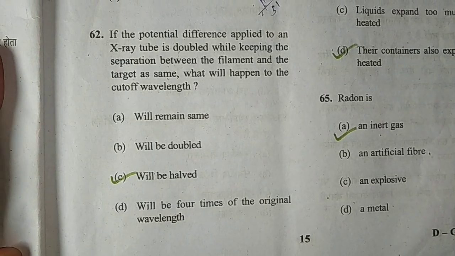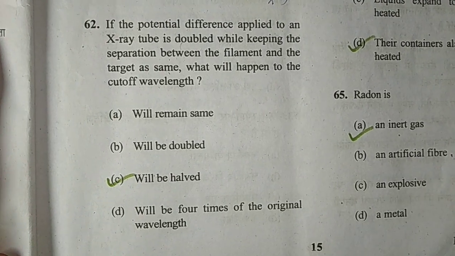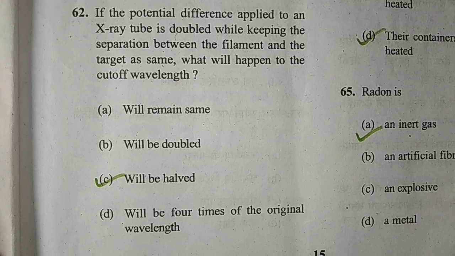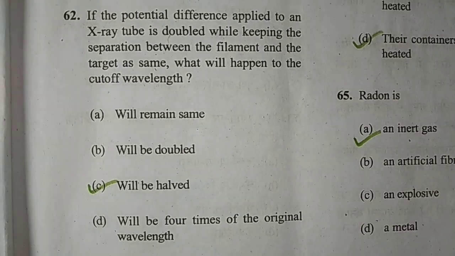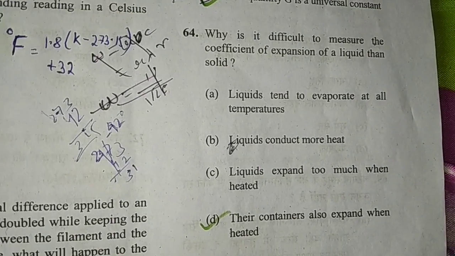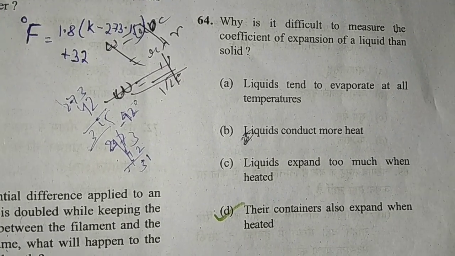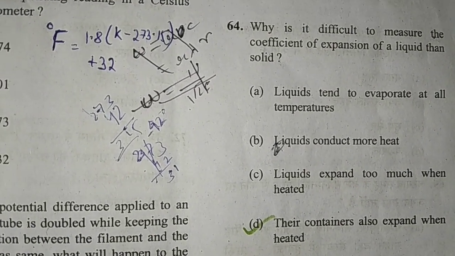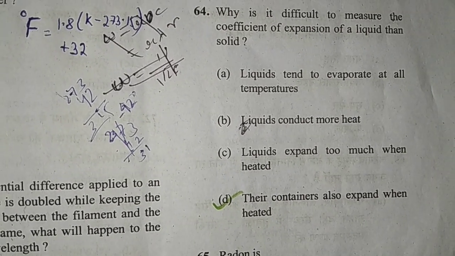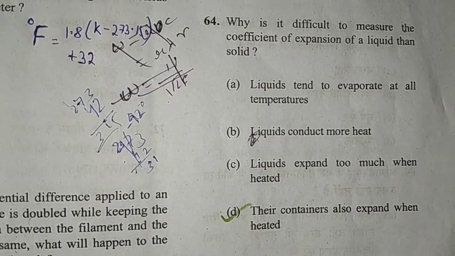If the potential difference applied to an X-ray tube is doubled while keeping the separation between the filament and the target the same, what will happen to the cutoff wavelength? It will be halved. Why is it difficult to measure the coefficient of expansion of a liquid than a solid? Because their containers also expand when heated.